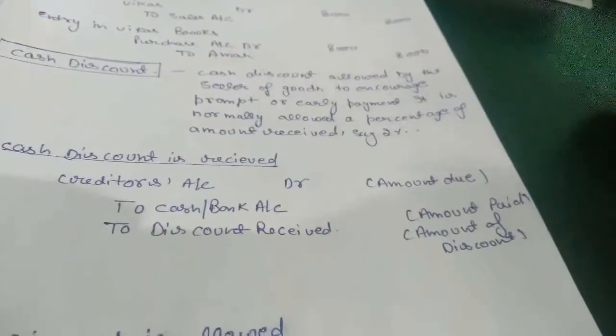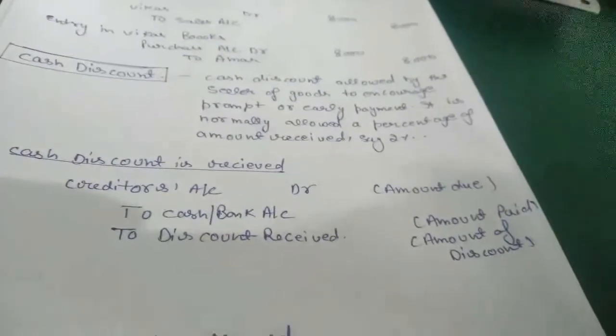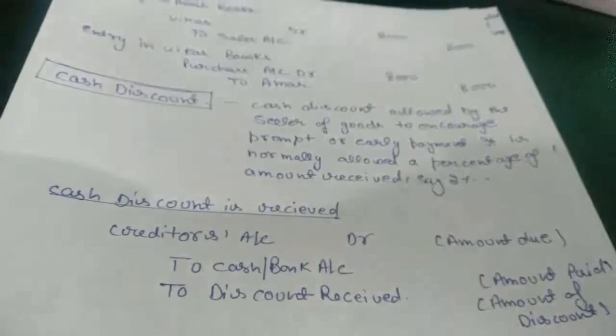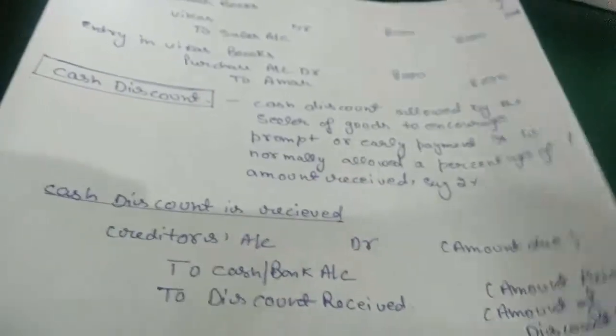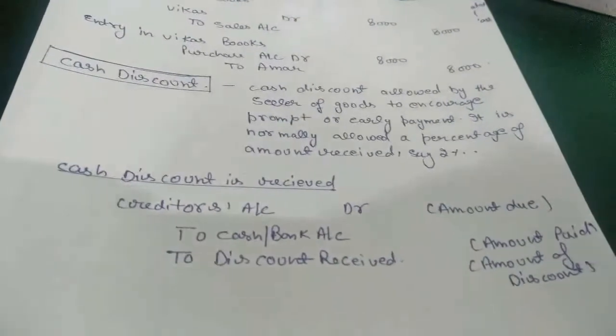Because in case of credit purchase, the seller needs to hold his money with us because he is selling goods to us on credit. So in case he is receiving money earlier, at the time of purchase or sale, we don't need to hold our money on creditor or debtor.